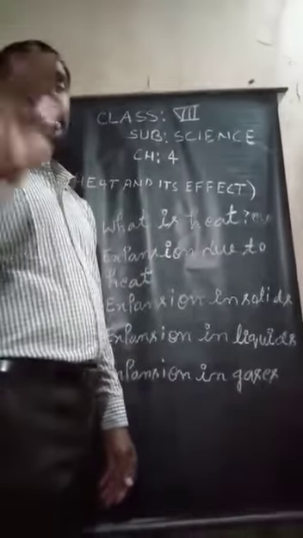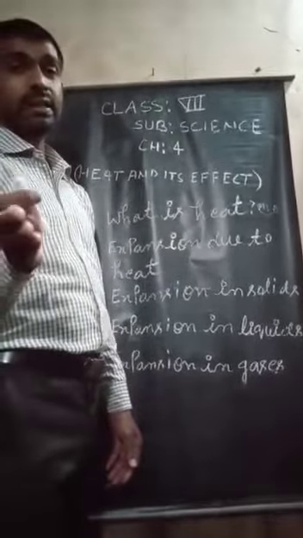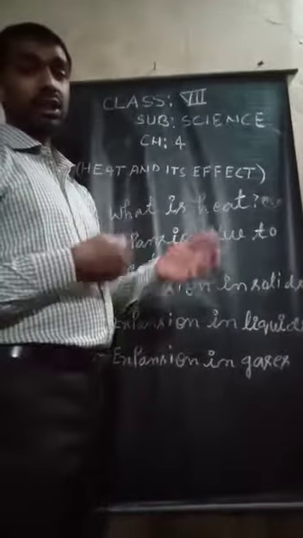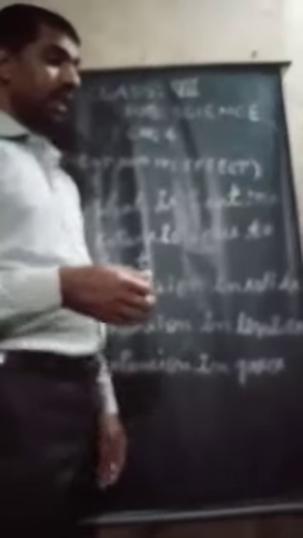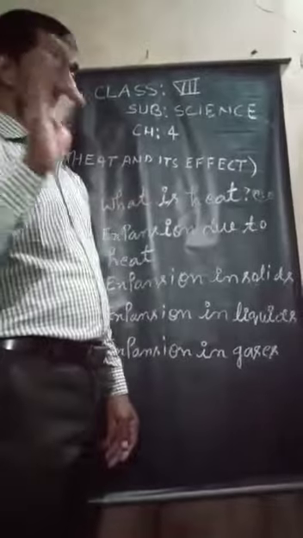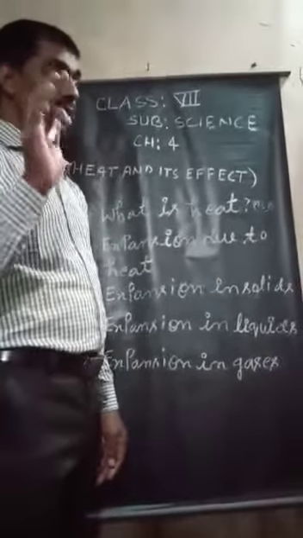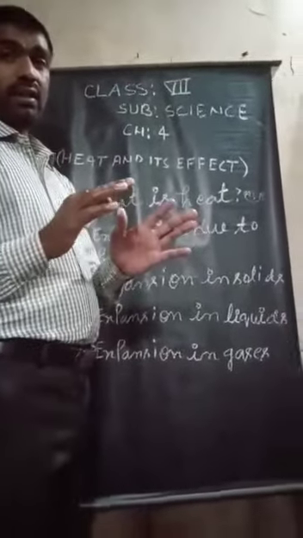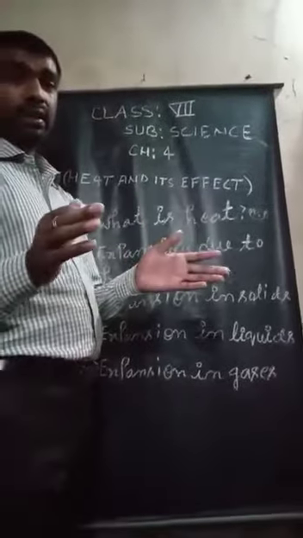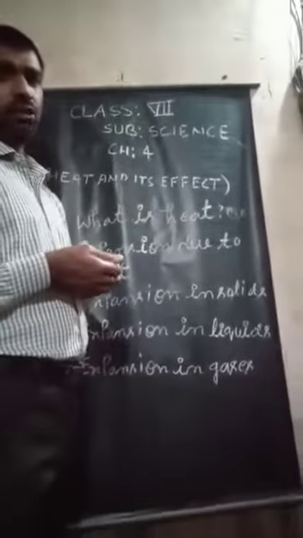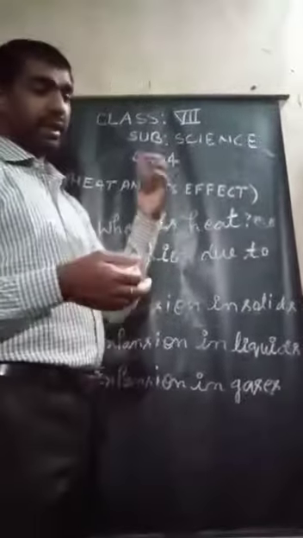When an object is heated, many changes take place during the heating period.